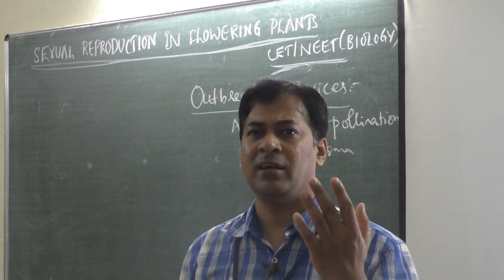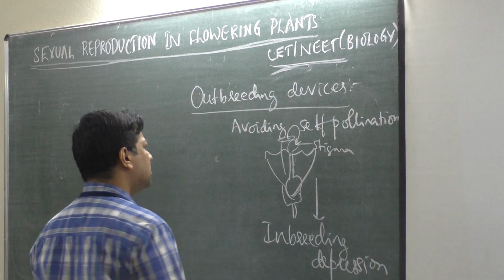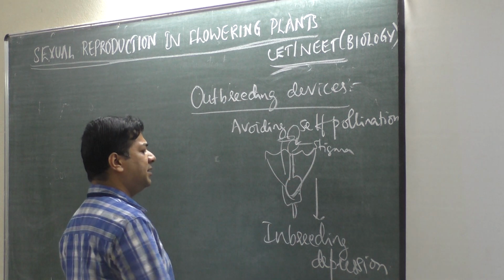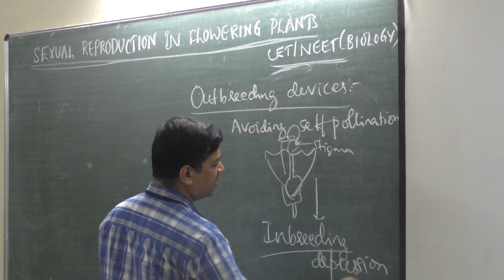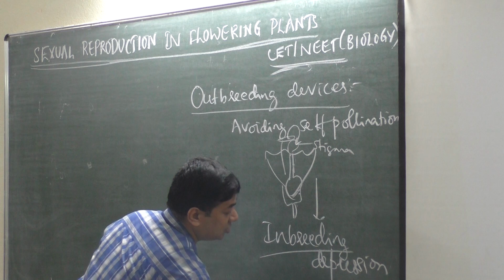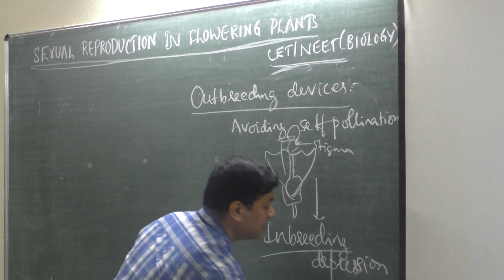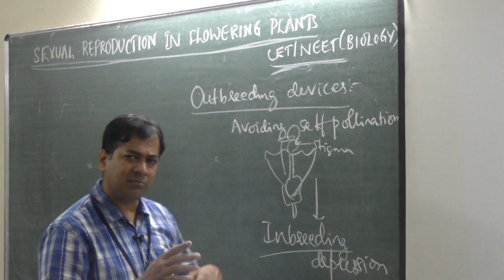In English we call it impotent, he is not able to reproduce. So after the 5th generation, if you continuously do self-pollination, it leads to inbreeding depression. The flower becomes sterile, it cannot reproduce.